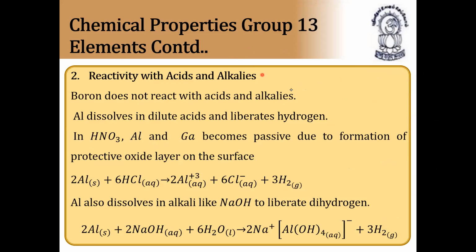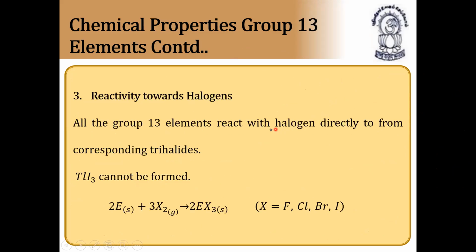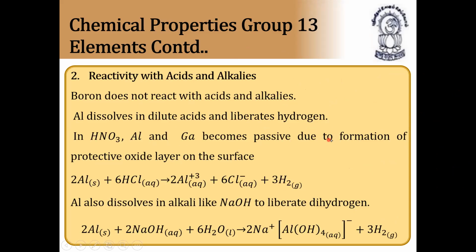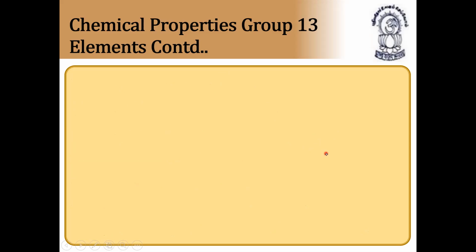Please make a note of what I am writing on the slides, and all the slides should be written. So these are the trends of reactivities of acids and alkalis. Gallium combines with a base, that is sodium hydroxide, and forms sodium gallate and hydrogen gas. All other elements except boron combine with acids and alkalis.